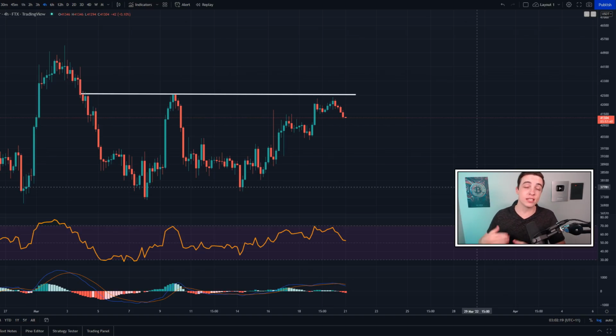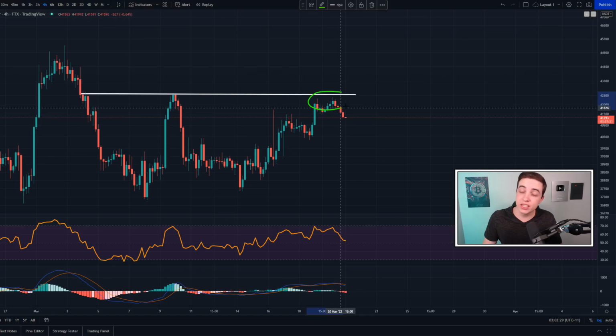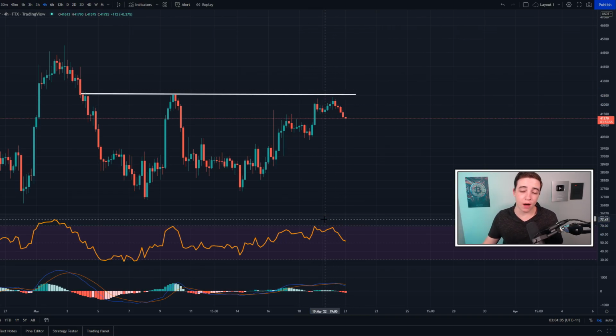So this right here is the Bitcoin to US dollar chart on the 4-hour time frame, and of course we had that possible W pattern with this line of resistance coming into play at approximately 42,500, as I mentioned yesterday. And obviously you can see right here as the Bitcoin price approached that level of resistance, the Bitcoin RSI on the smaller time frames like the 4-hour Bitcoin chart was approaching overbought territories.